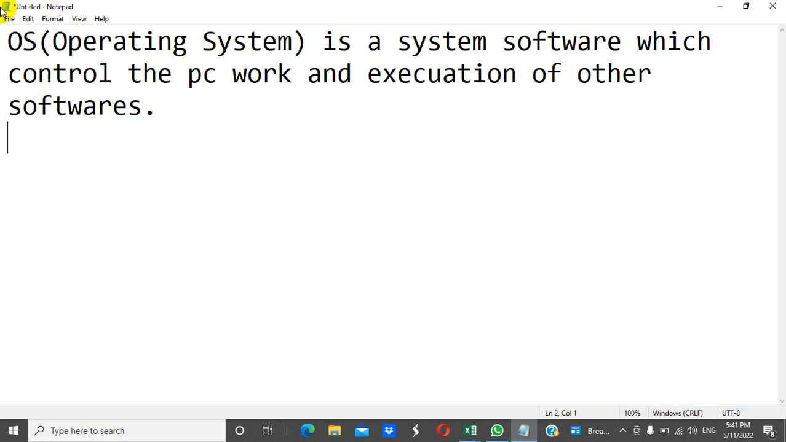If we have a computer system and we don't install an operating system, we can't use it. The computer is like a dead body, and a computer without an operating system can't do anything or perform any task. So the operating system is the most necessary software in a computer system. We should install an operating system on our computer.